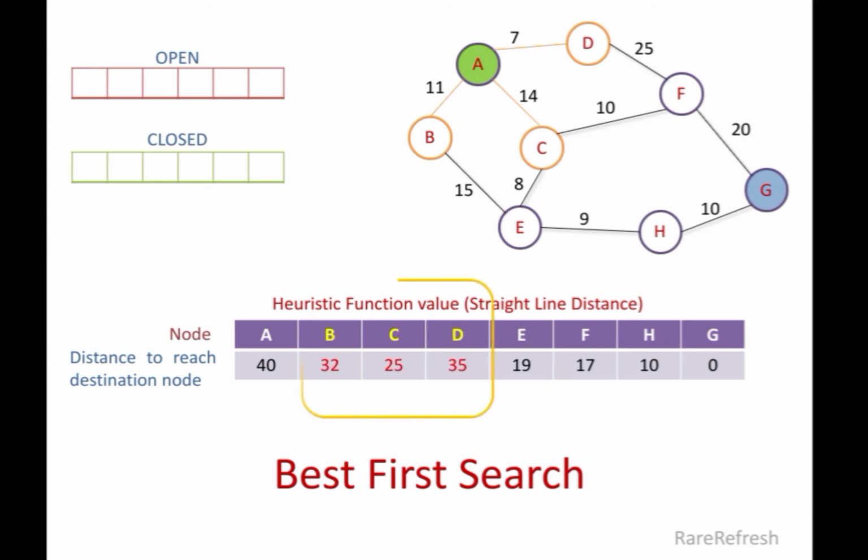This ensures that the nodes with less heuristic values, that is, the nodes which are closer to the goal node, are expanded first. Hence, according to the heuristic values, the nodes will be enqueued in the sequence C, B, D. Since the node A is now expanded, we will put it in the closed list.